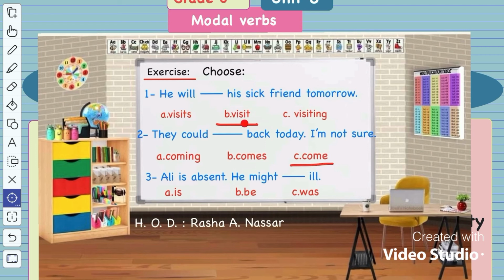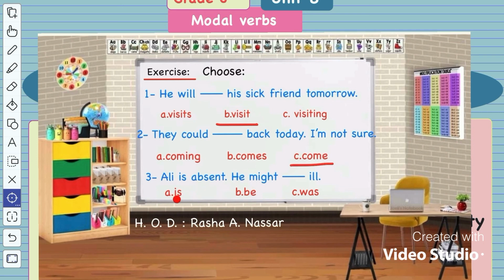He will visit. Number 3, Ali is absent. He might ill. He might is, or he might be, or he might was. Of course, I use might because I'm not sure if he is ill or not. He is absent, but I'm not sure if he is ill or not. So I use might. And after might, this is a modal verb. And this modal verb is followed by infinitive. Where is V1 of verb to be?